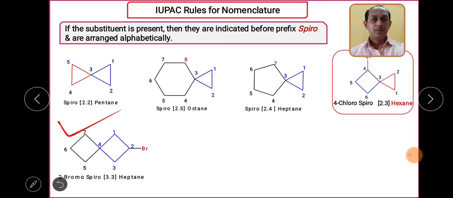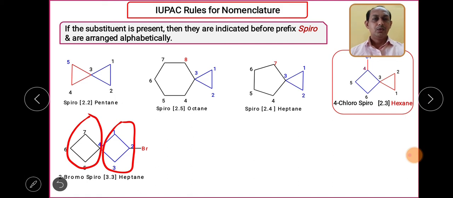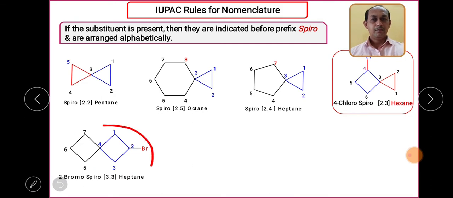Now it is a substituted compound. This particular compound contains a substituent, what is the substituent? Bromo. Once we see the structure, we can identify this ring contains the same number of carbons as this ring. So numbering can start from any one of the carbons. But by preference, I should start numbering from this ring. If you start numbering from this particular ring, then the number for bromo will get higher. So start from this particular carbon.